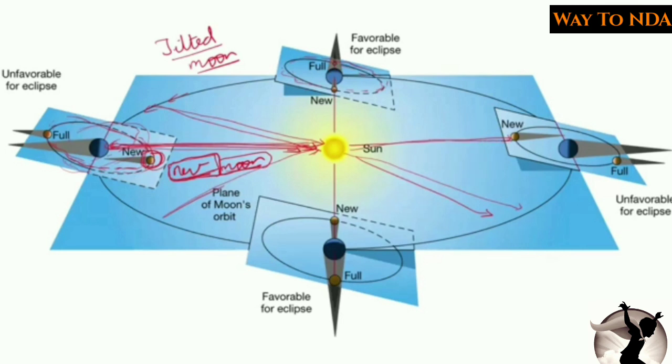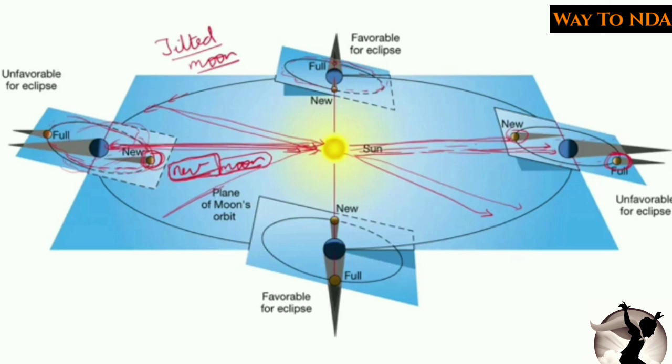Now again, if we see in this direction, here also it is not blocking the sun rays which are falling on earth, because the sun rays are directly reaching the earth. So that is why solar eclipse will not happen in this direction, and neither the lunar eclipse. Why? Because the earth is also not stopping all the sun rays which are falling on the moon.